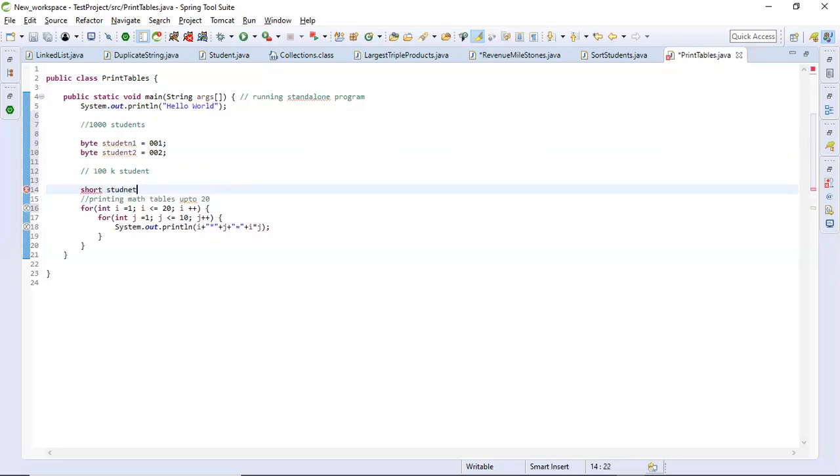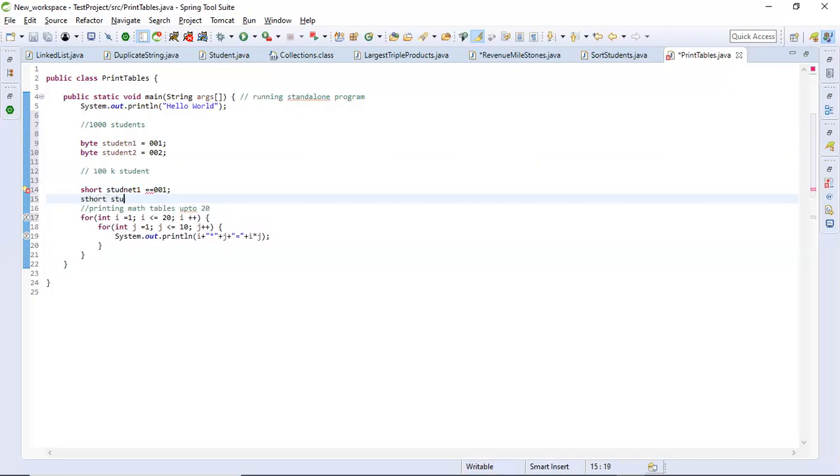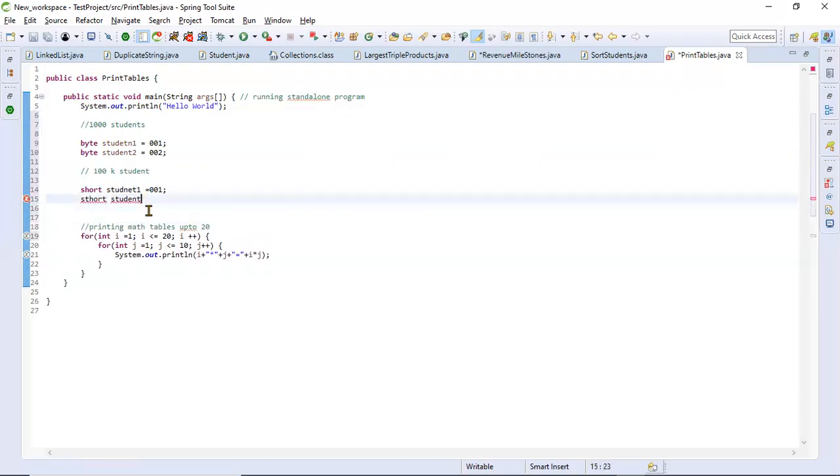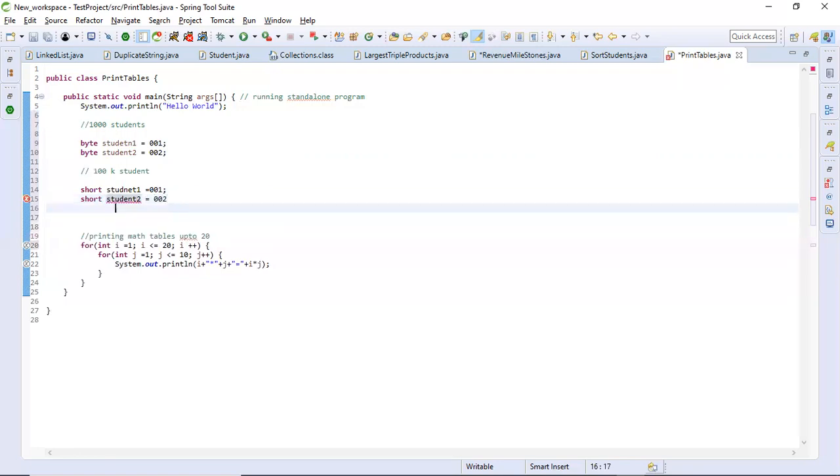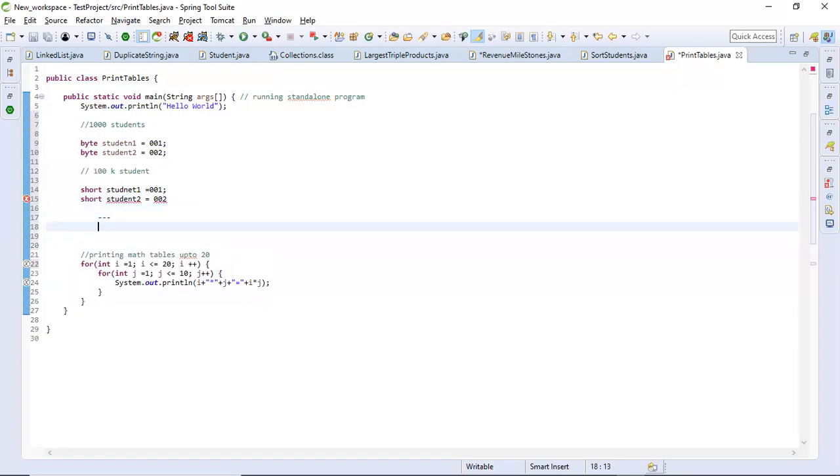Short student1 equals 001, and short student2, and so on.